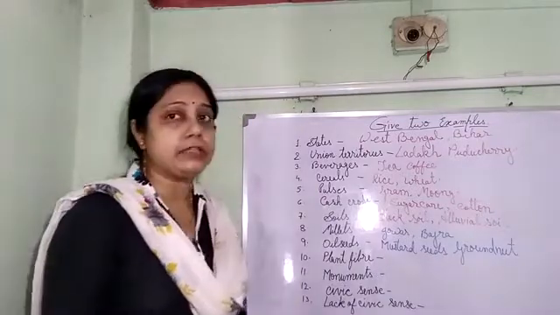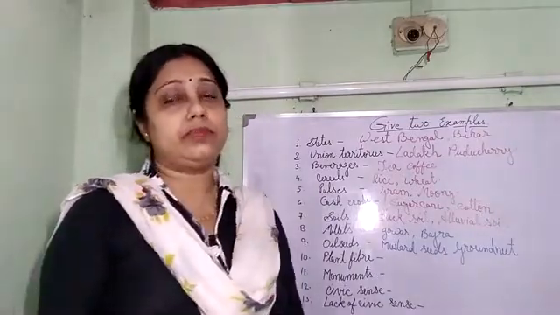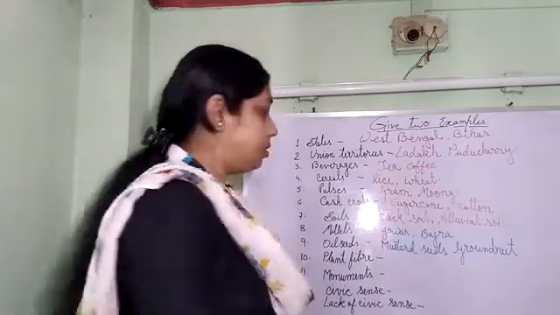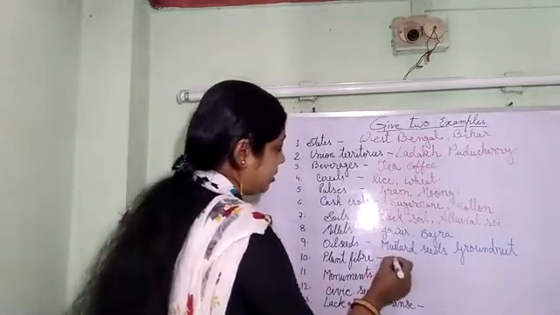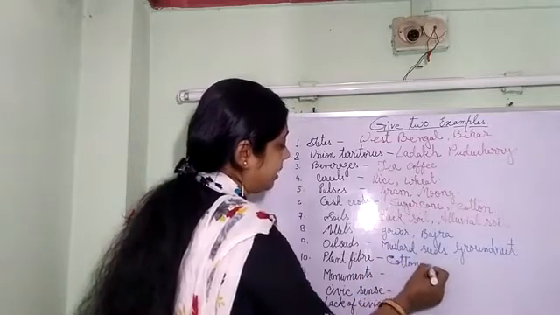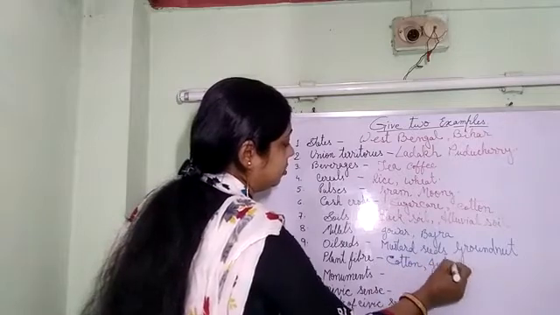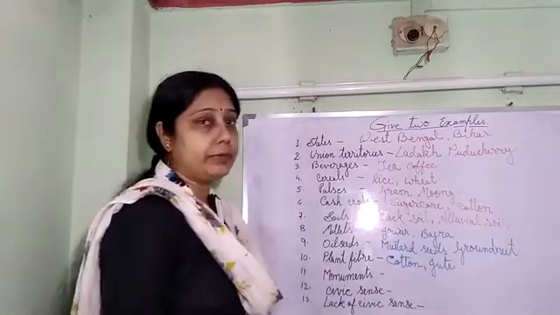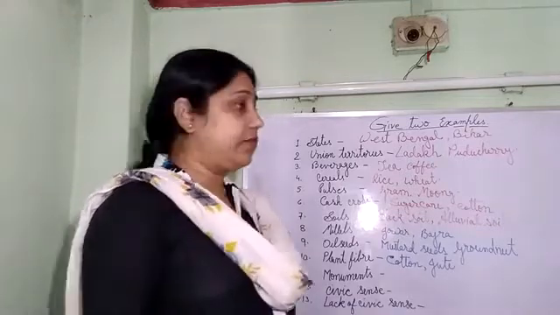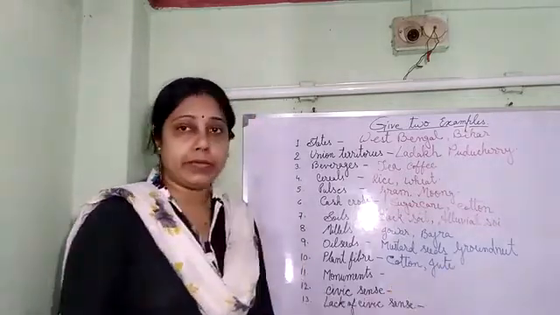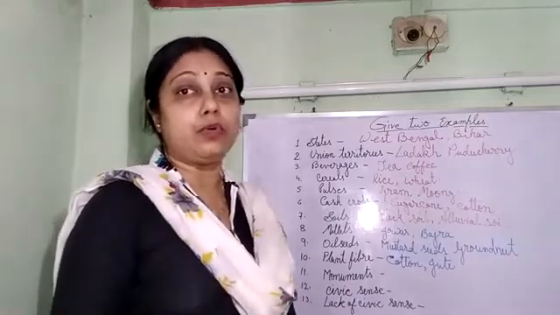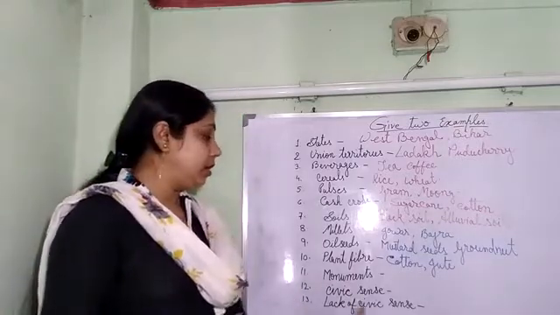Next one is plant fiber. Two fibers we are getting from plant. They are cotton and jute. So one is cotton from cotton plant, and jute. Cotton is known as king of fiber and jute is known as the golden fiber. So these are very important. Cotton is used for making clothes and jute is used for making gunny bags and ropes.